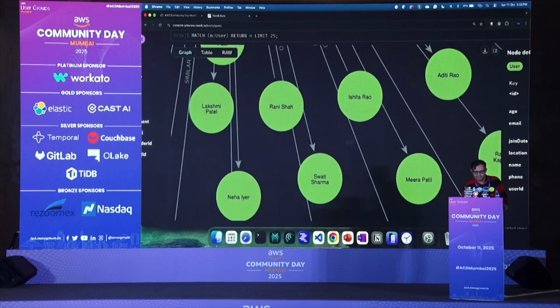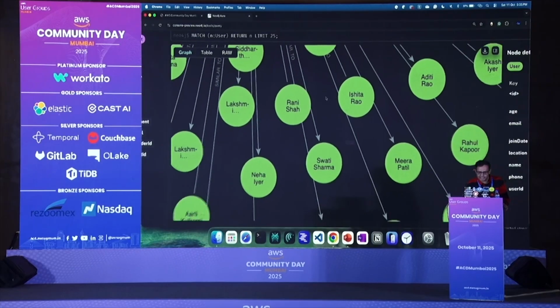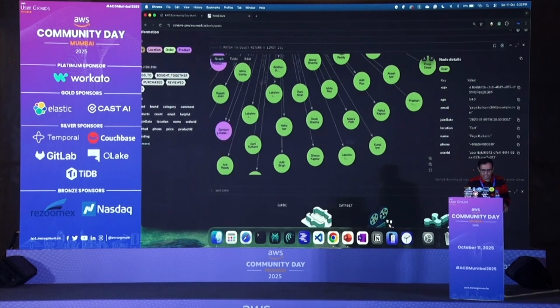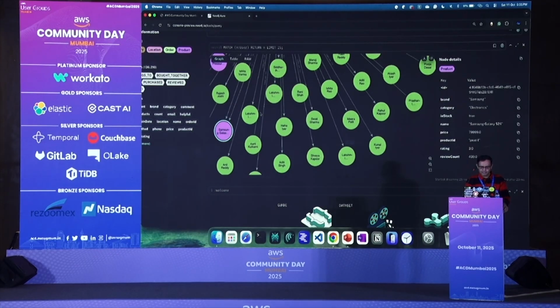Okay. See, now I can see it. If you see here, what they are actually related to. Let's see, they are similar. Can you see the similar? That person is similar to so many relationships. I can go and see she had bought a Samsung Galaxy. Let me double click that, and it keeps on growing actually.